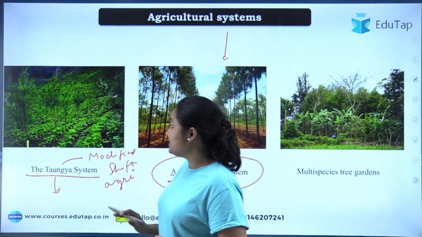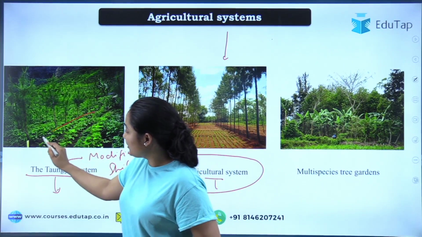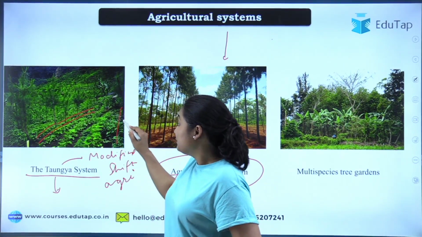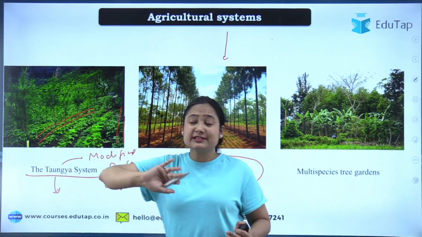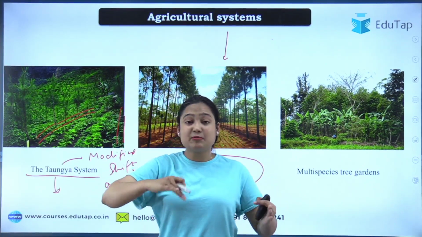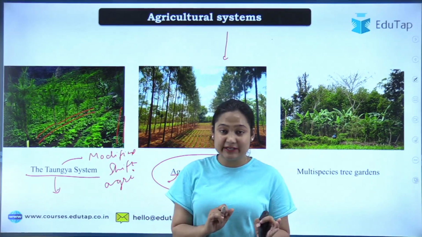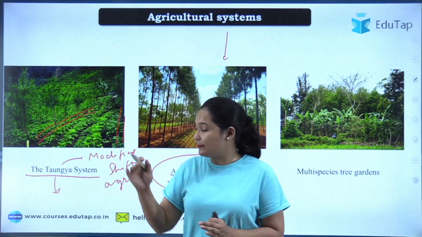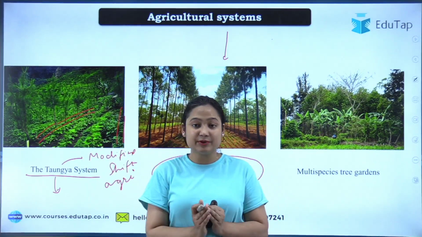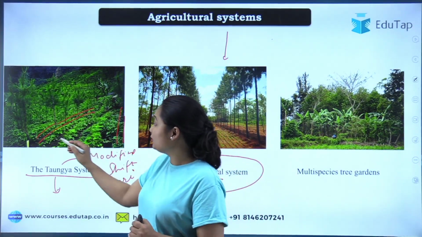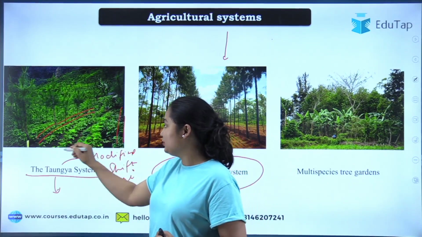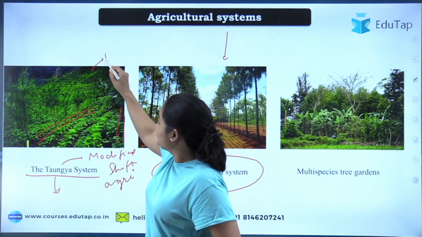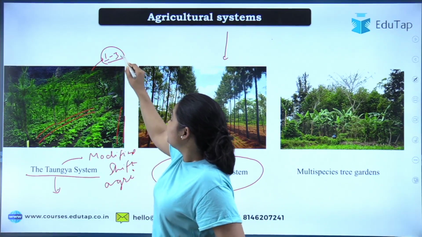What does it mean? See, the forest crop that you have grown takes 2 to 3 or 4 years, okay, they have some lifespan. It's not like you will get the crop monthly or annually. So in the early days, when you have initially planted the trees, what you will do in between the 2 tree lines, you will grow your agriculture crop, okay, and this can be done for 1 to 3 years. After 1 to 3 years, what will happen?